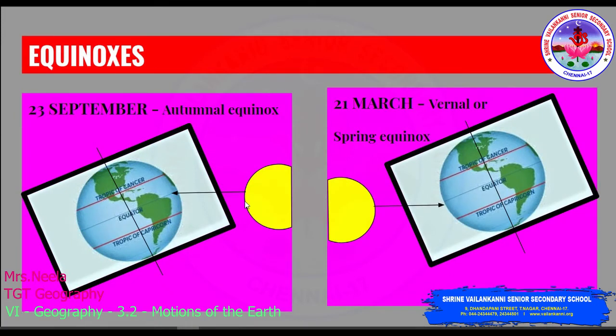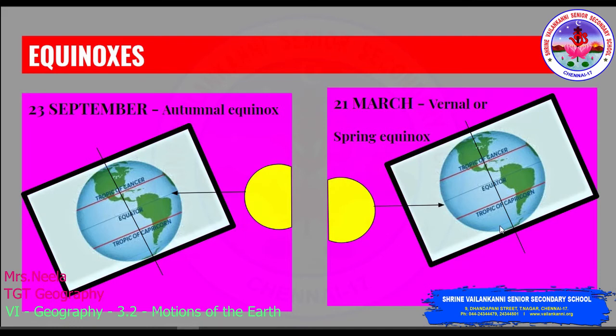Equinoxes. On 21st March and on 23rd September every year, the sun's rays fall vertically on the equator, and these days are known as the equinoxes. The North Pole and the South Pole are neither inclined towards the sun nor away from it.